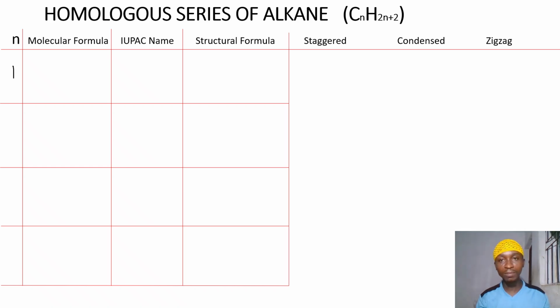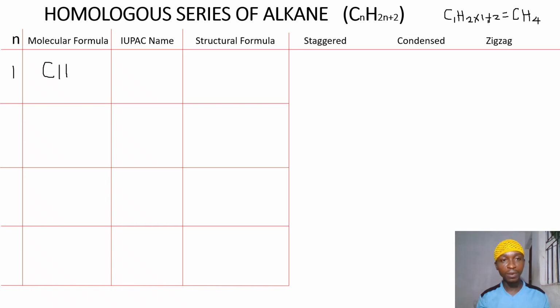If n equals 1, and we substitute that into this formula, that will be C1 because n equals 1, then H2 multiplied by 1 because our n is 1, plus 2. Then this should give us C1, which is the same thing as C. Then 2 multiplied by 1 is 2, plus 2 is 4. That gives us CH4. So the molecular formula of the first member of the series is CH4.